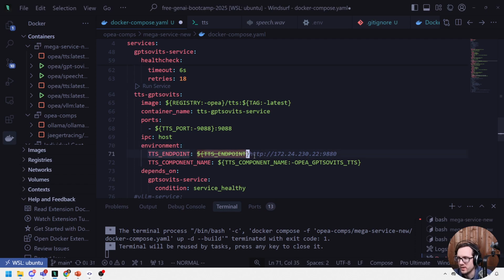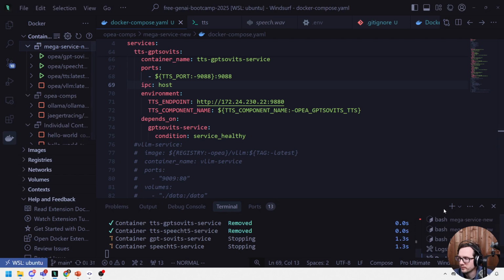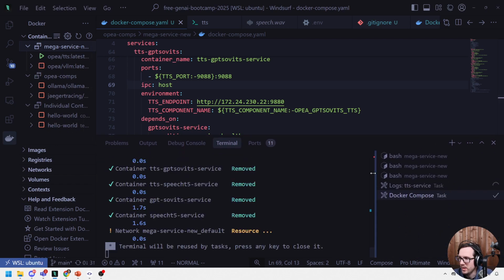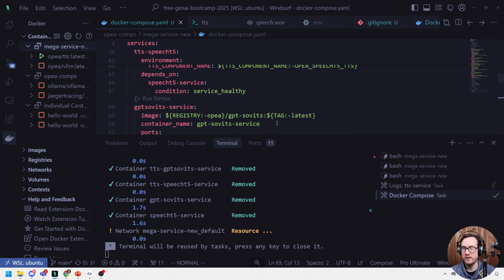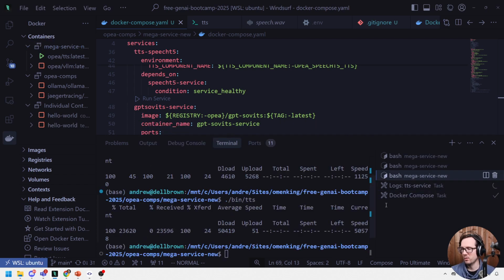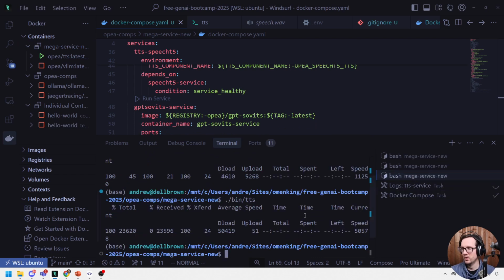I don't think we updated this. So this is what needs to be updated, TTS endpoint. Okay, so what we'll do is we'll go ahead and stop this. Docker compose down. But maybe it's running on 9880 and then we can utilize this. If we can, it's fine if we can't, but it'd be really cool if we can. I'd love to see if I can clone my voice in like 1 minute of audio. It'd be interesting.